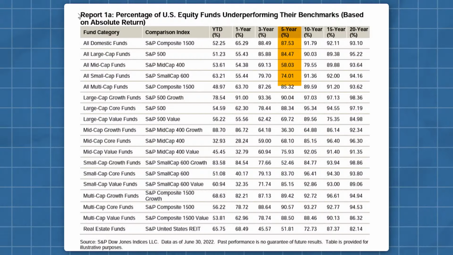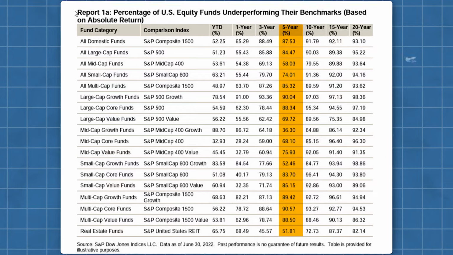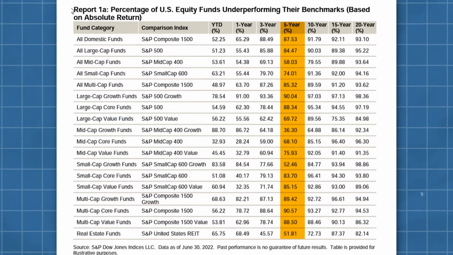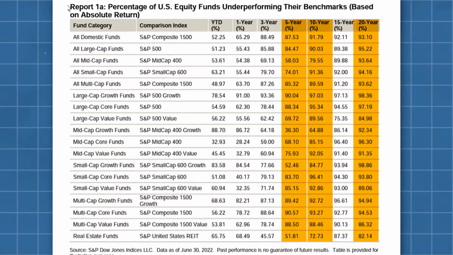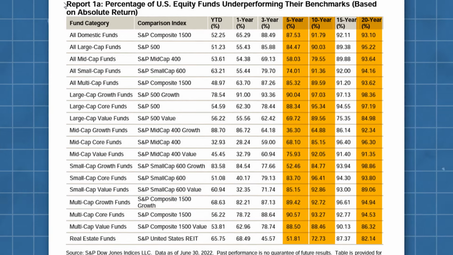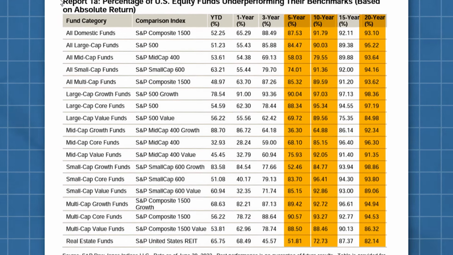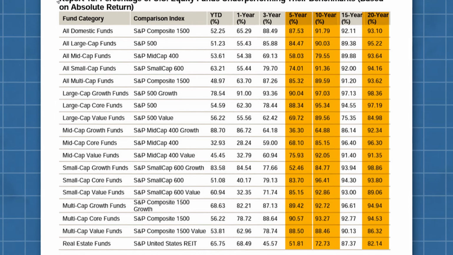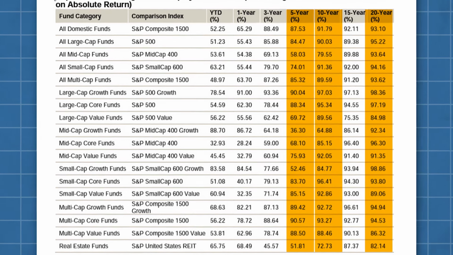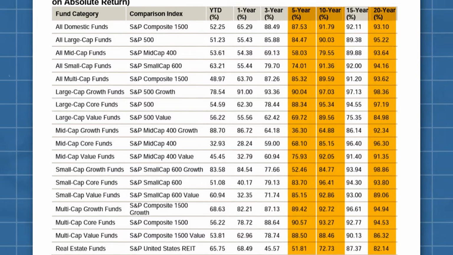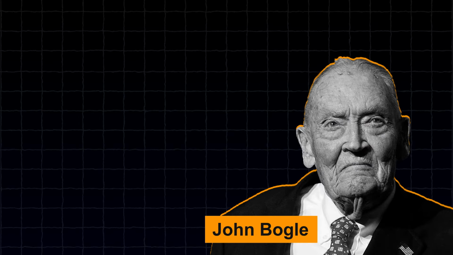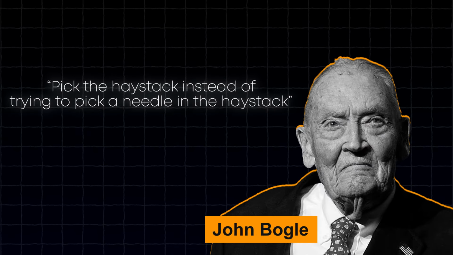If you look at a period of 5 years, you will find some funds that will outperform the market. But if you stretch your period to 10 or 20 years, more than 95% of those funds end up doing worse than the market. So as an investor, the chances of you picking a mutual fund that consistently beats the market for a decade or two are pretty low, less than 1 in 20. As John Bogle famously said, pick the haystack instead of trying to pick a needle in the haystack.